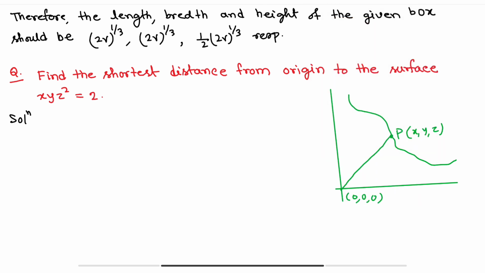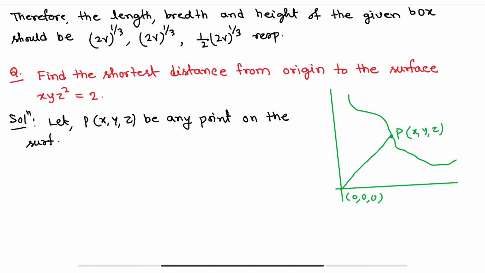Solution. So let P(x, y, z) be any point on the curve or on the surface, and this is the equation of the surface: xyz square equals 2. And you know how to find the distance between 2 points or between 2 coordinates. The first point is the origin 0, 0, 0, and the second point is (x, y, z). So what will be the distance?